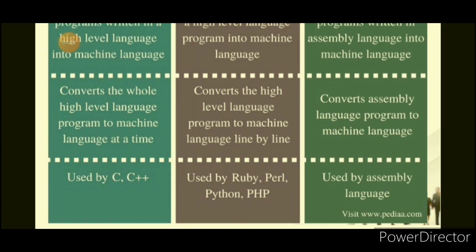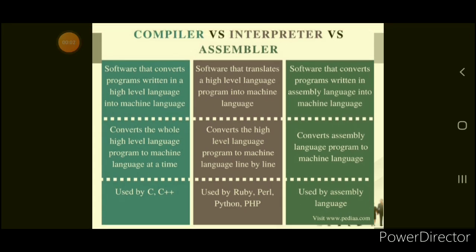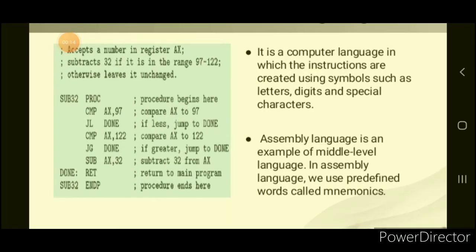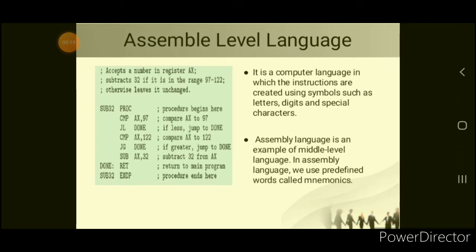First, for the compiler you can take C++. This is the example, and examples for the interpreter are Ruby, Perl, Python, PHP. And assembly level language is normally used with the assembler. Already I have shown the example. See, this is the example, the set of instructions which are used in the assembly level language.